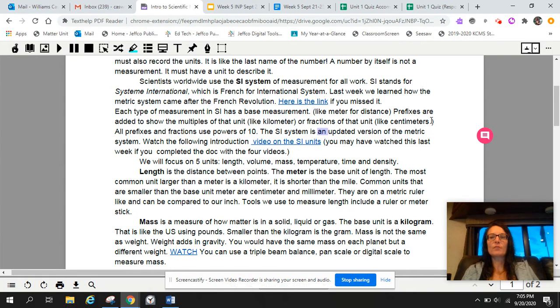Now we also have this one over here, centimeter. You may have heard that, or you'll see it today probably in your class or when you have class this week, as we will practice using some centimeters. So again, we see our base word meter, but then we see this prefix in front of it for a fraction of a meter. So centimeter means 100th of a meter. So again, you're not supposed to know or memorize all of those different prefixes and things. We just want you to recognize these bolded words, and we are providing this text to help explain where it all came from and what it means.